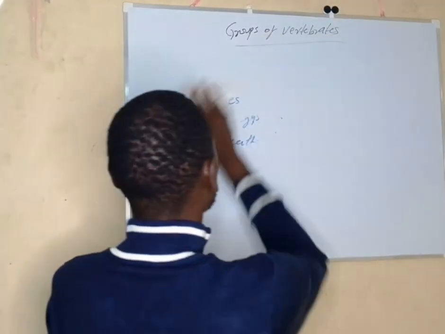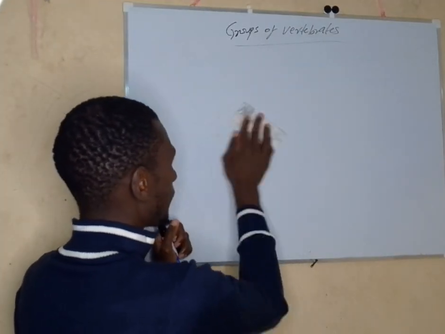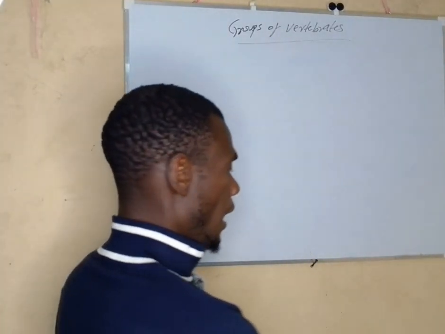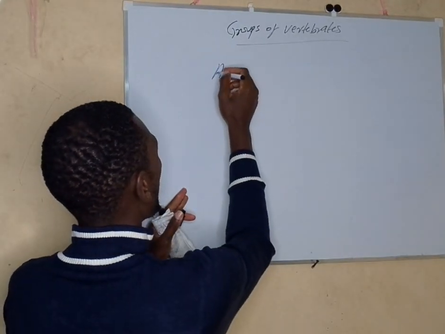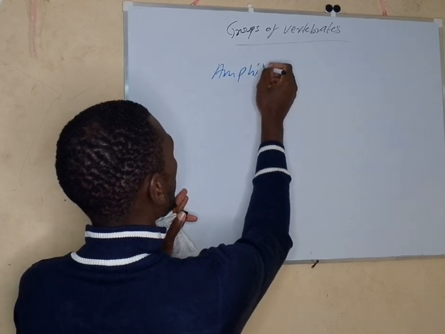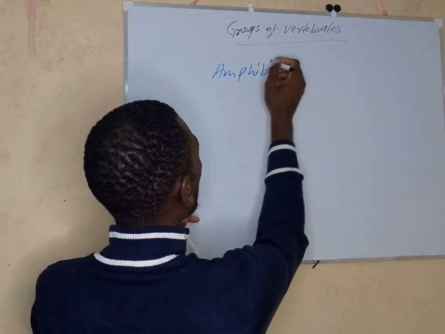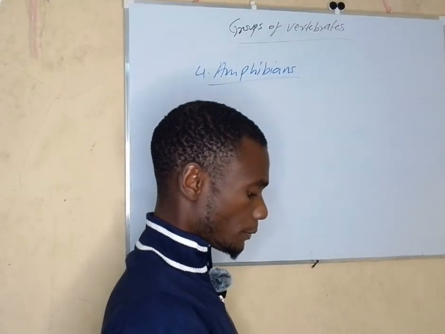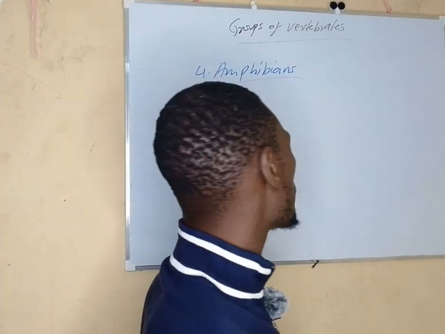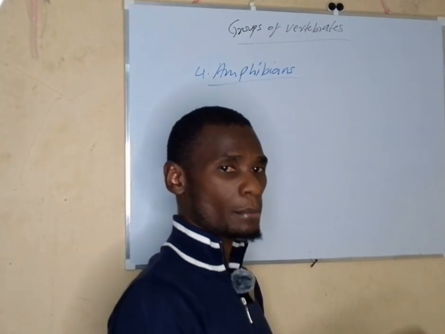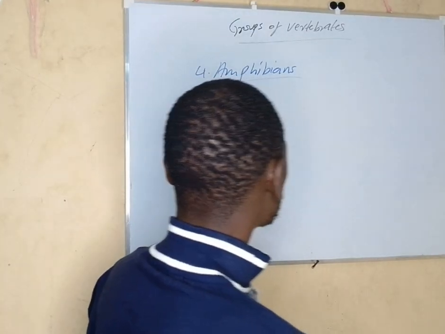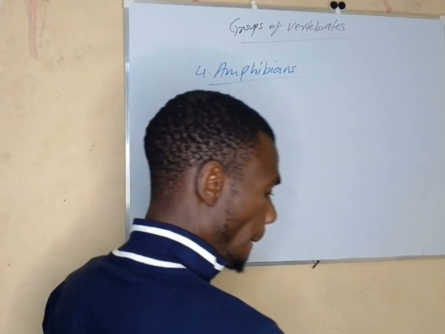Now let me move to the next group, that is amphibians. Amphibians, that is group 4. Now this group, some people confuse this group, especially the examples of members of this group and the reptiles. This group, their members are very few.